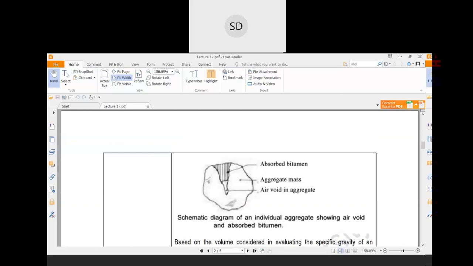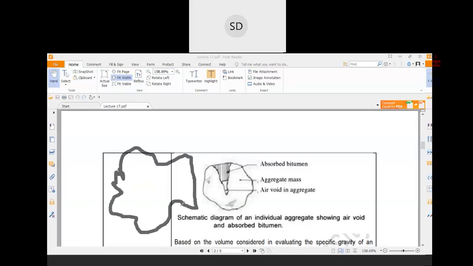So basically what happens for the aggregate particles, suppose this is your aggregate particle.